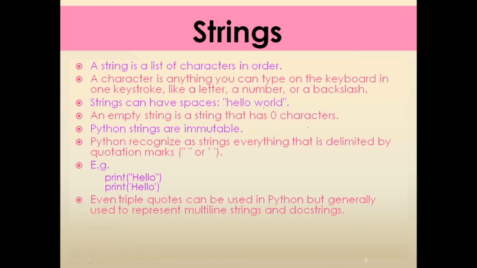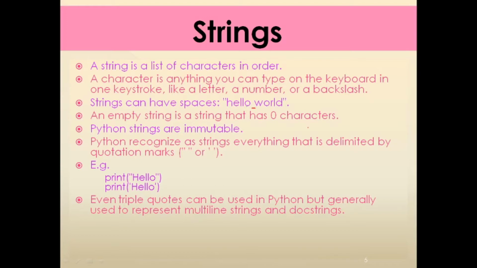If you see in this hello world, you will find that there is one space in between the two words, hello and world. So this space is also considered a character in the string concept. So if you ask how many characters are there in this, then we can say that there are a total of 11 characters.